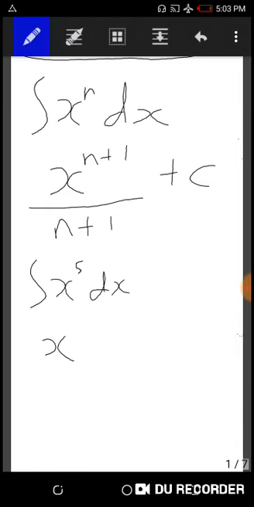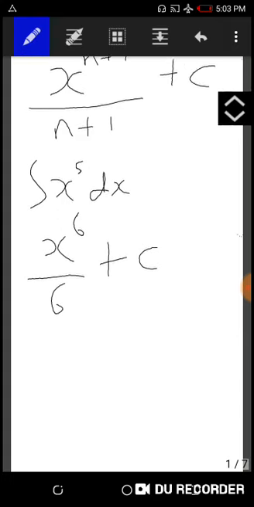The power is 5, so what do we do to the 5? You add 1 to it, so 5 plus 1 gives us a sum of 6, and that 6 we also use to divide, so x to the power 6 over 6, then you add plus c. This becomes the integral of x raised to power 5 with respect to x.